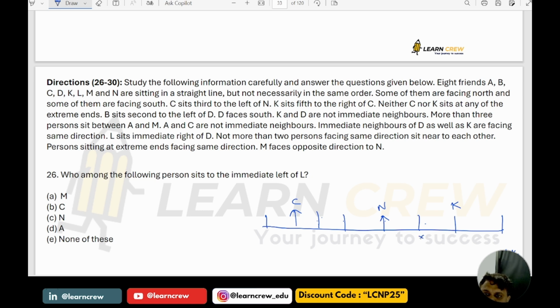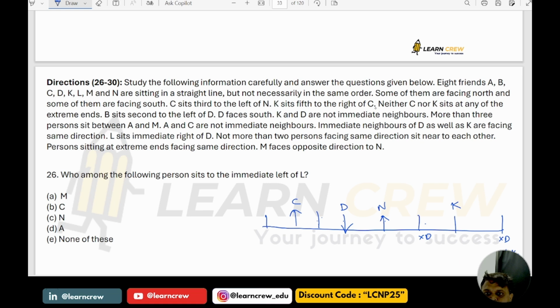So D cannot be here, and not here. If I take, for example, D here, D is facing south.